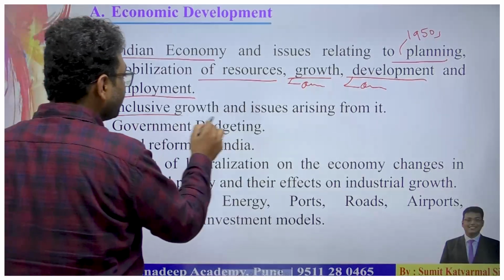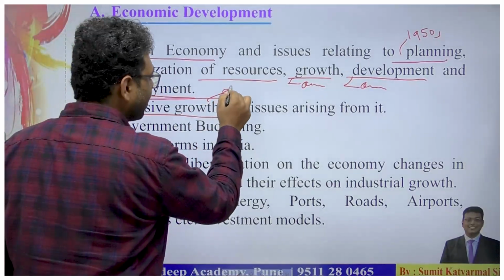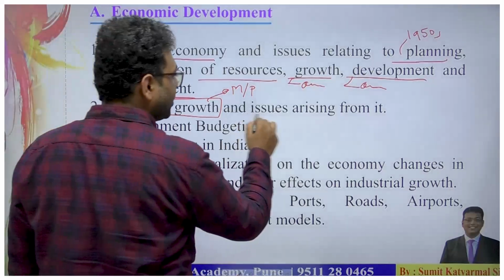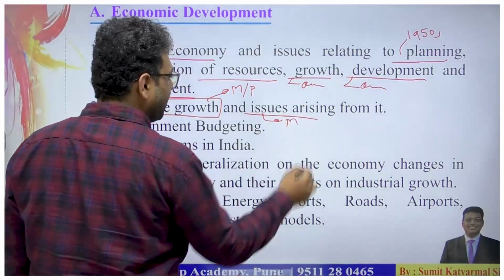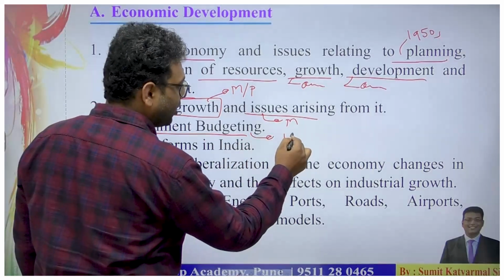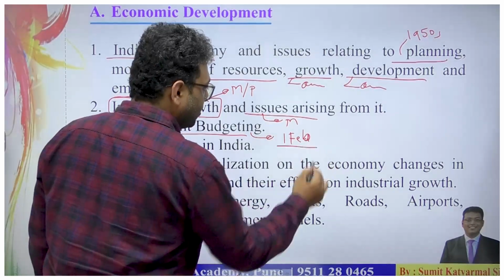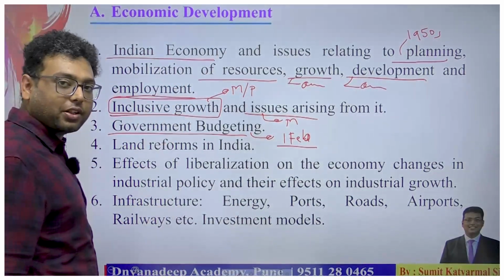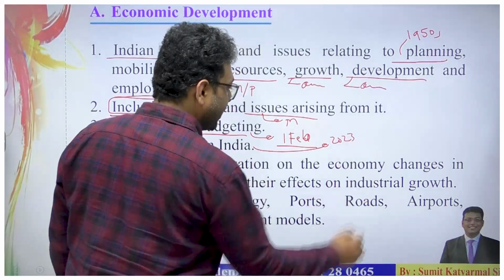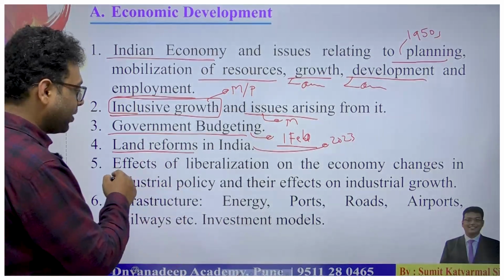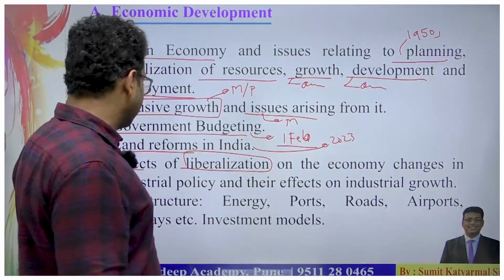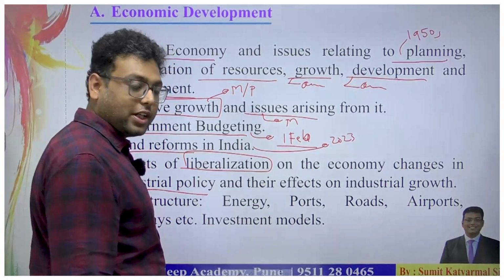The second is inclusive growth, where the UPSC continuously asks questions in mains as well as prelims from the inclusive growth part and issues. Those issues are majorly based on mains. Then the government budgeting, which is currently presented on the 1st of February, is mentioned within the syllabus. Then the land reforms; the UPSC last year, 2023-2022, asked questions related to land reform. Then the effects of liberalization on the economy, changes in the industrial policy and their effects on industrial growth.